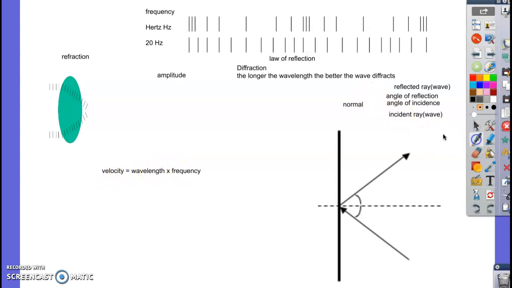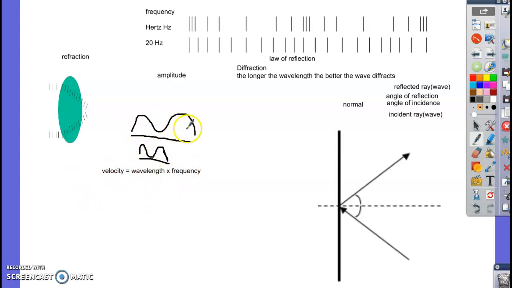Now, if you make the wavelength longer, so it's longer between waves, as opposed to a short one, if the speed is the same, then you would have a higher frequency. More of these would have to come by in the same length of time it would take for this one to get by if the speed is the same. That's what we talked about earlier. If the speed is the same, the velocity and wavelength are going to be different.